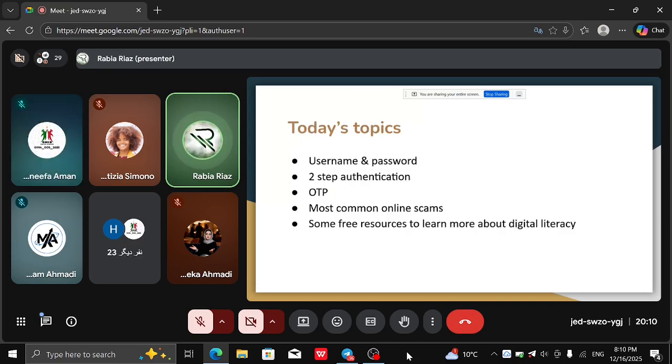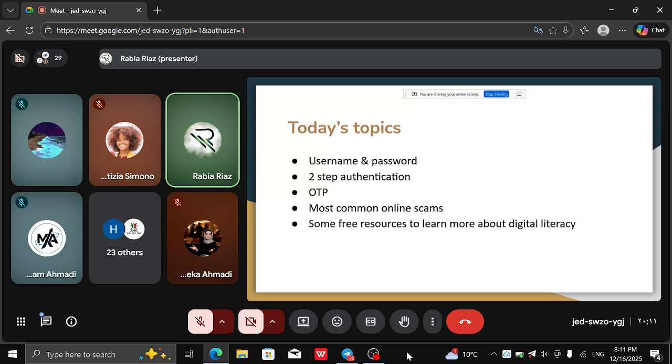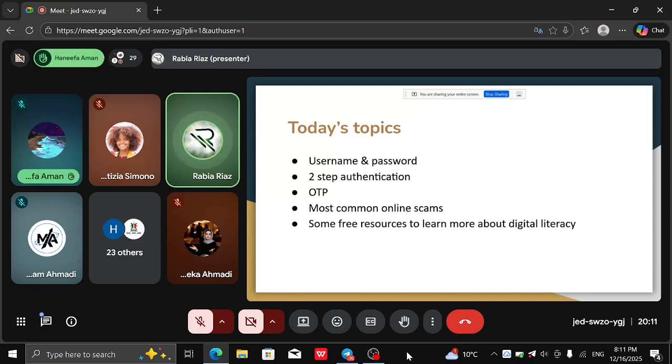So today we are going to see what a username and a password are. For password, I specifically want to cover what a strong password is. And then we will discuss two-step authentication, then OTP, then we will see some of the most common online scams, and at the end we will look into some resources that you can go to for more information about digital literacy and education.